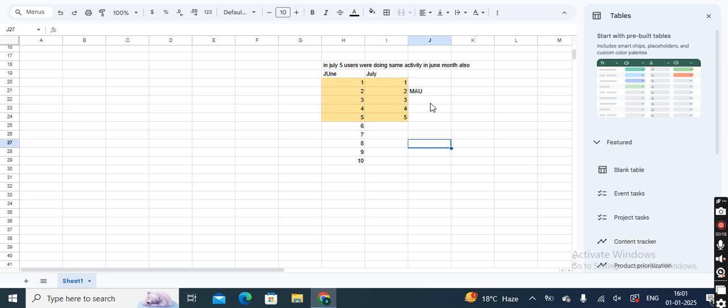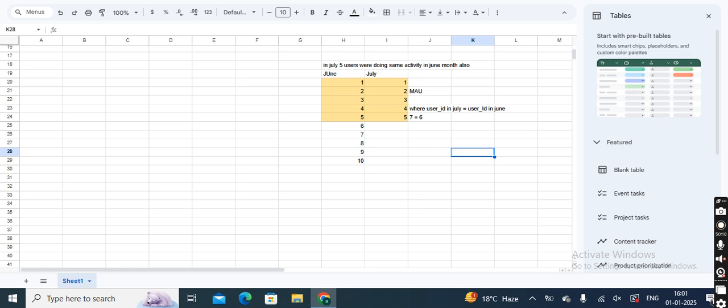So simply if I frame it again, where user ID in July equals user ID in June. Again if I write this, user ID in 7 equals user ID in 6. What is 7 and 6? June and July, July and June respectively.